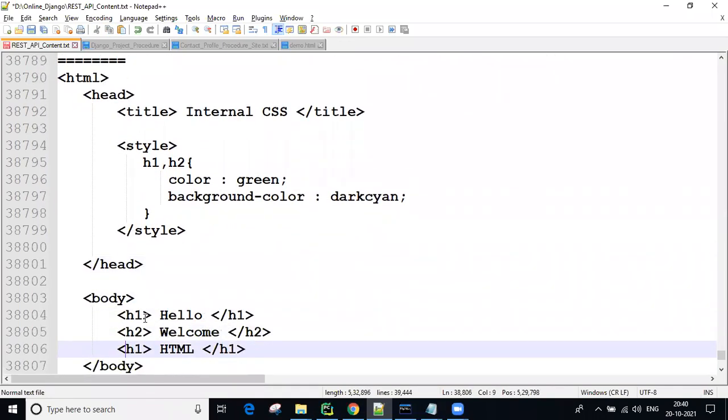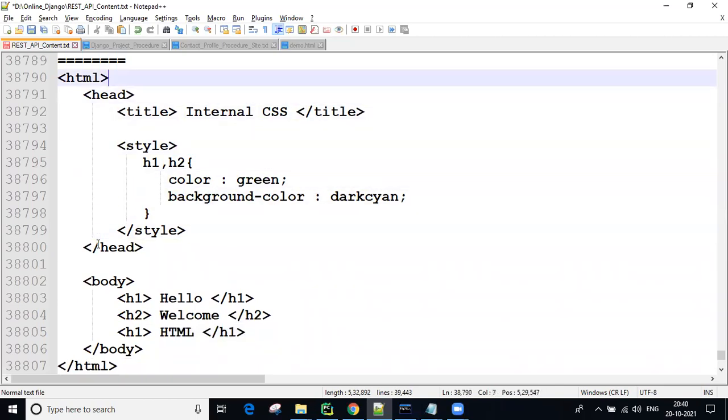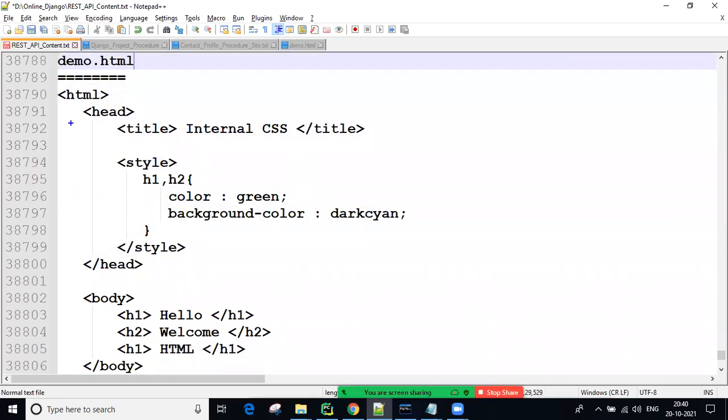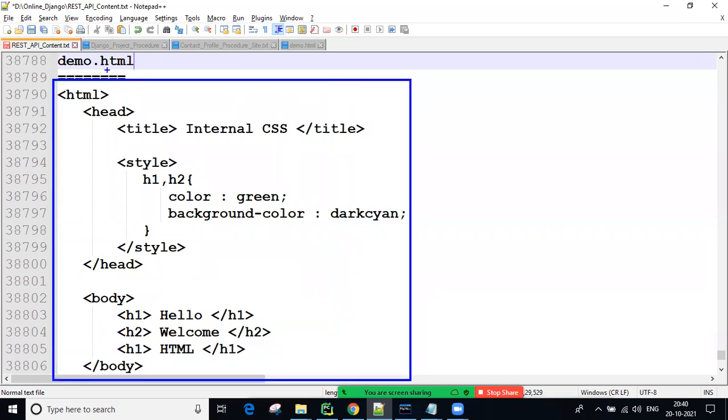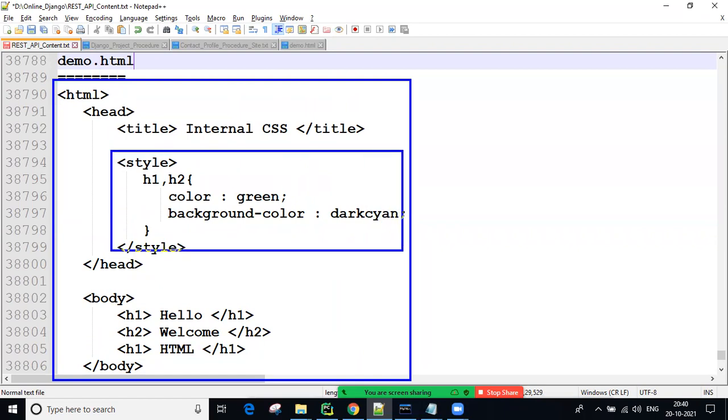For example, consider this is my current HTML, named demo.html. These internal CSS styles we can reuse only within the current HTML, only to those tags inside the body.